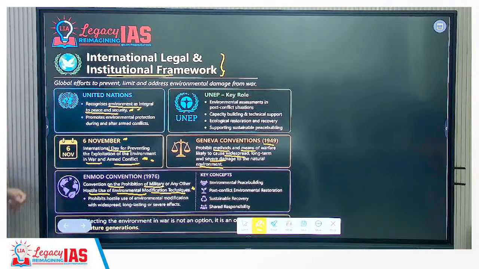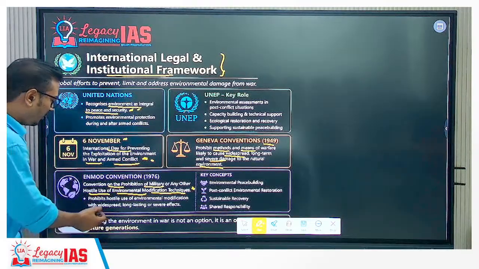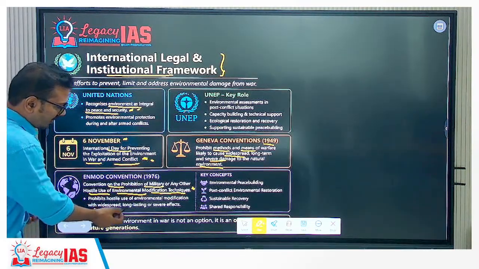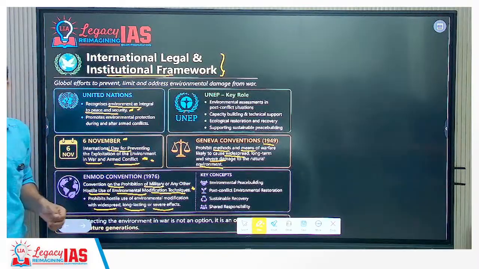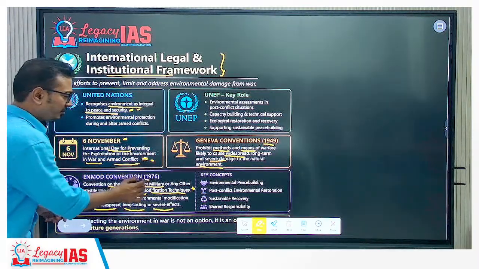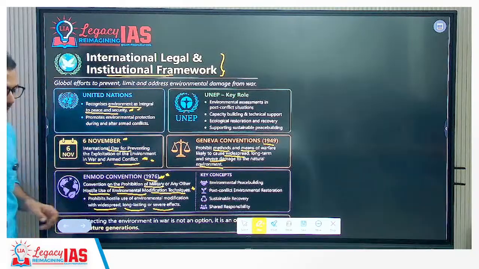We can say it prohibits hostile use of environmental modification with widespread, long-lasting and severe effects. So this is the specific convention for this purpose, 1976.